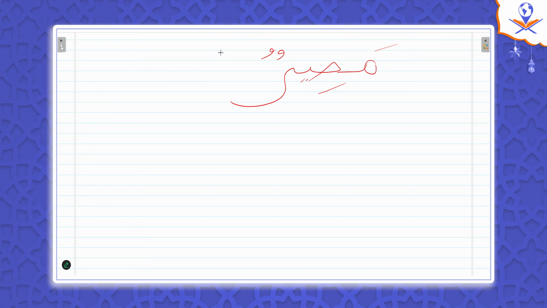Masirun. If we continue, it's heavy. If we stop, it has a sukoon. The previous letter is ya with a sukoon, right? Yeah, ya with a sukoon. So this ra is light. Why is this ra light? Because of the ya, not because of this kasra. You don't need to go back to the letter before the ya. If it's ya and this ya has a sukoon, then this ya makes the ra light. You understand? So masir, and same like qadir.